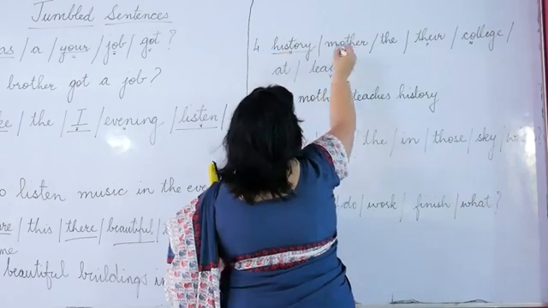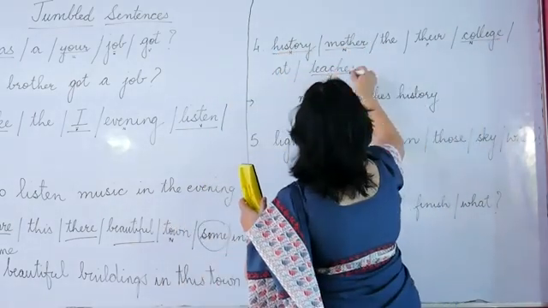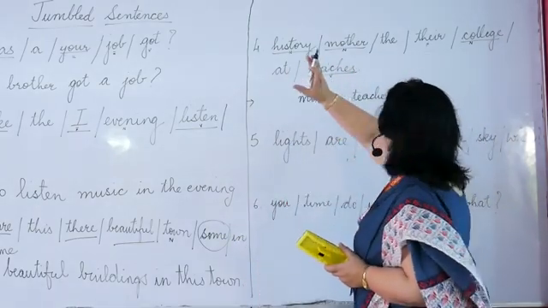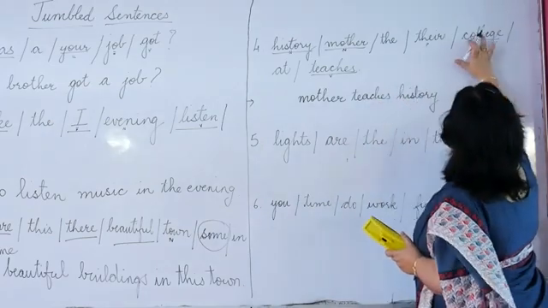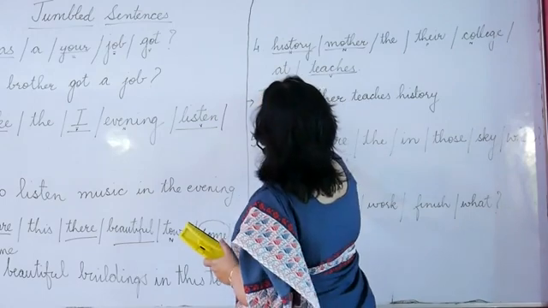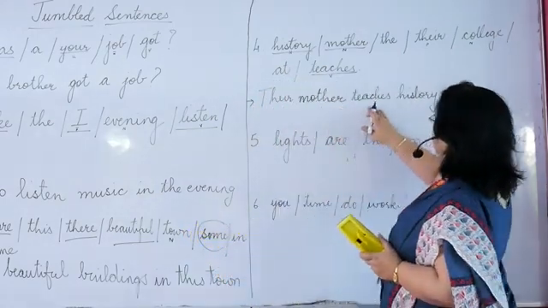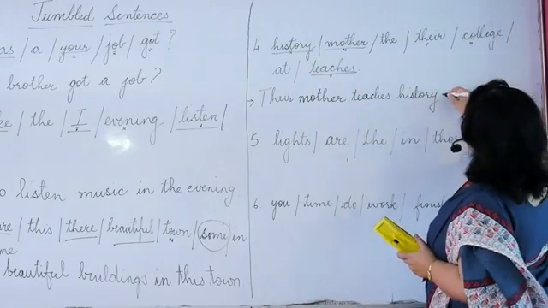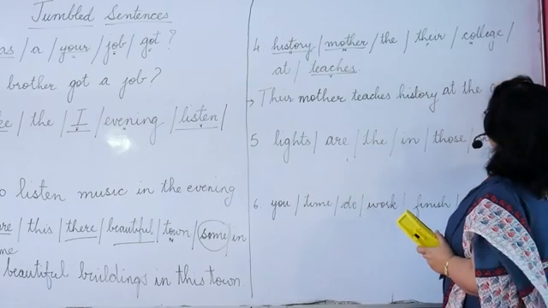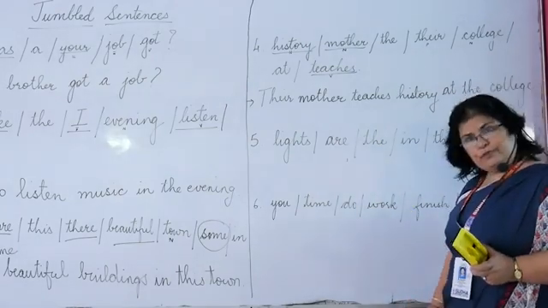We have used this, this and this. What is left? There, the, at. So we have not used college. Their mother. Whose mother? Their mother. Their mother teaches history at the college. Got it?